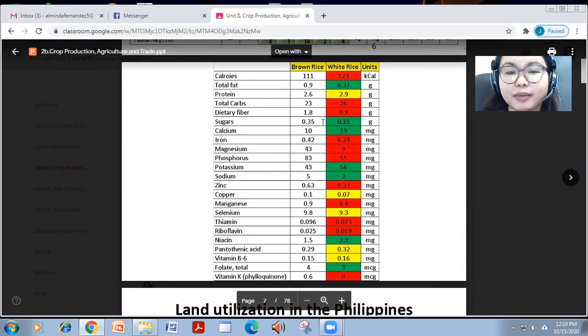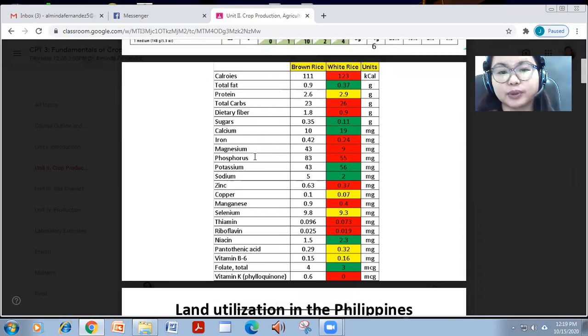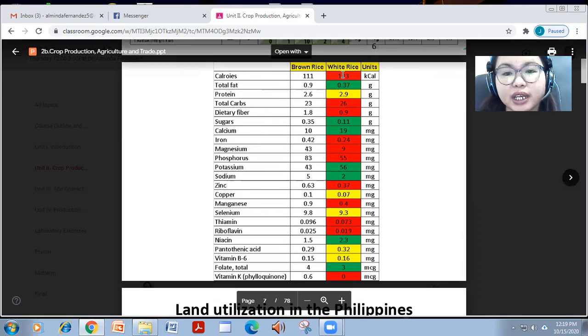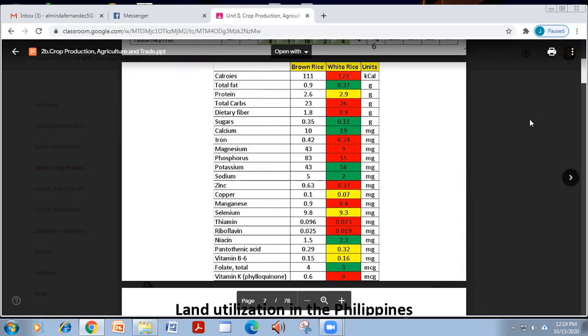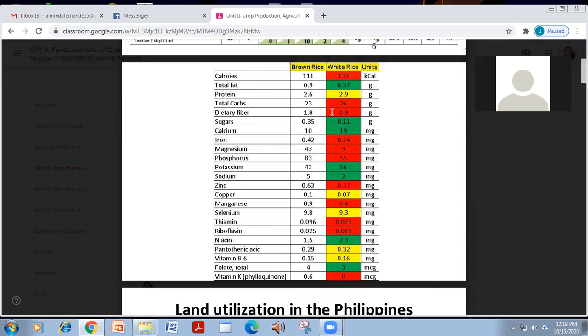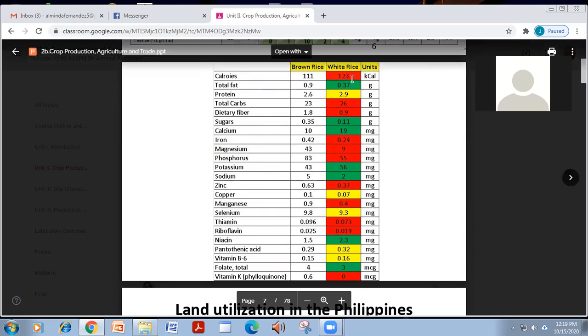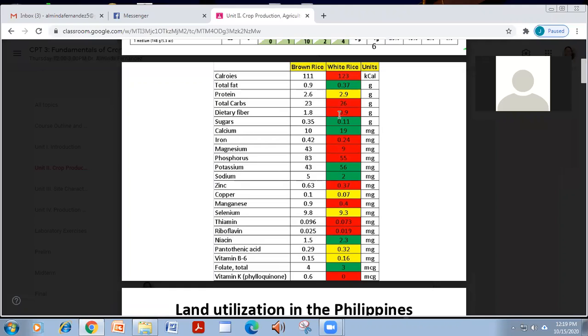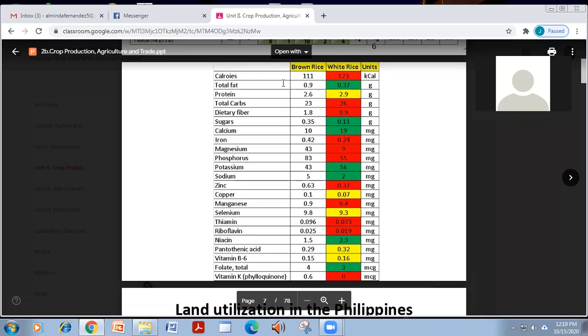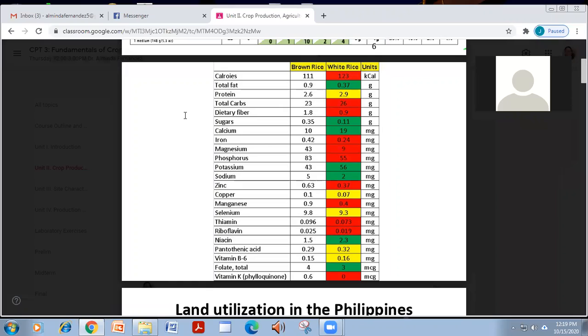So comparing naman our staple crop, which is rice, between brown and white rice, as you can see, yung may color is the higher, no? So ang white rice, usually, this is a negative notion from what is fact, because we always say that brown rice is richer in nutrients, healthier.